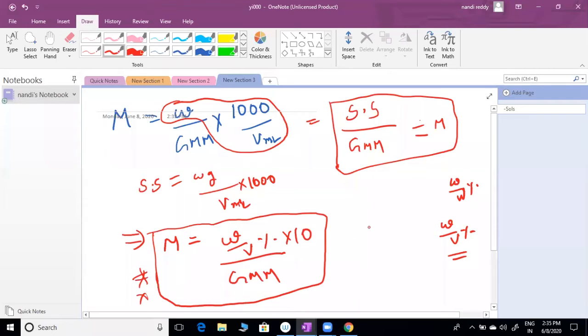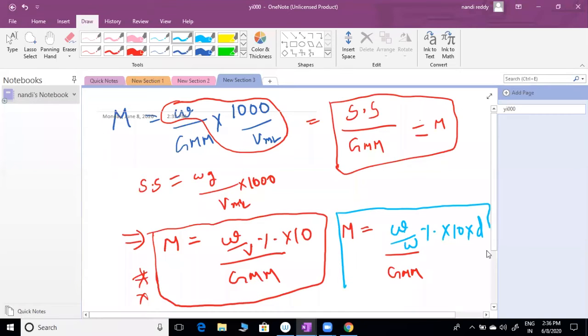Same molarity I am writing in terms of W by W percent. The molecular weight is common, only the strength of solution formula you have to find. Can you find it? Use your notes only. In notes, strength of solution in W by W percent is W by W percent into 10 into density.